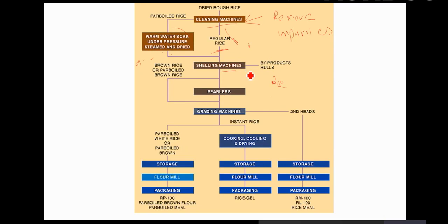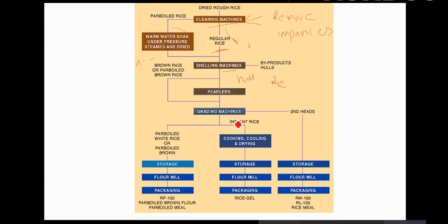So it goes through the desheller or dehuller, and if you remove the hull, then it removes the bran, and thus you have brown rice, or parboiled brown rice if you take the parboiled paddy. And then pearlers, or polishers, remove the bran, and then you have white rice.